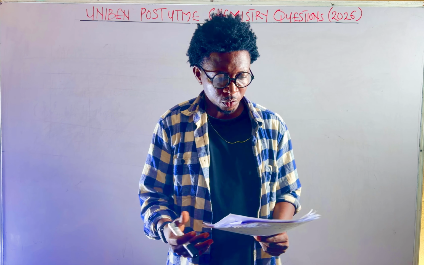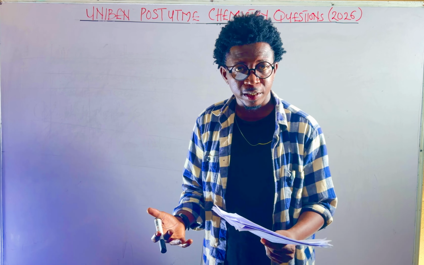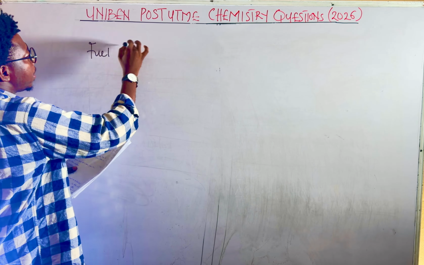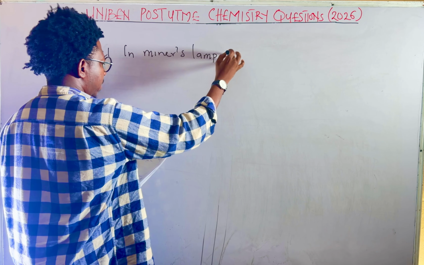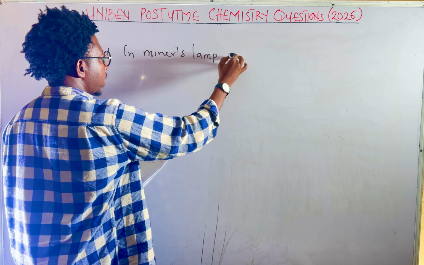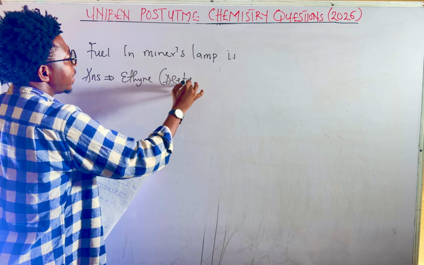All right, so we continue with the questions gathered so far from UNIBEN P-UTME chemistry. We have another one given to them here: fuel in miners lamp is, we have several options, but the person couldn't give me the options, he just said that they brought something like this: fuel in miners lamp. Take note, the answer is ethine, but it was not ethine, I think acetylene.